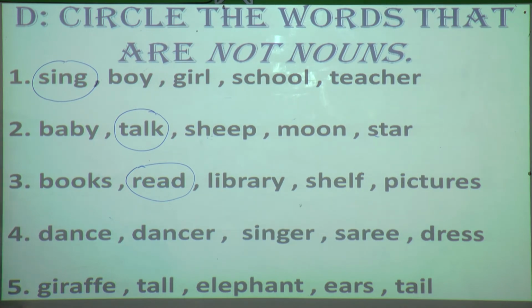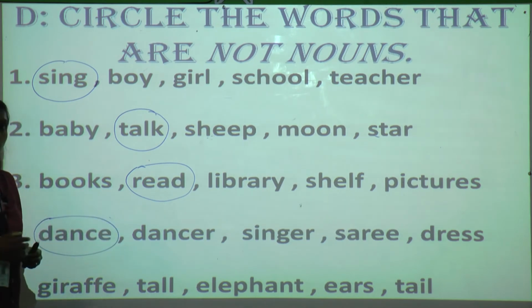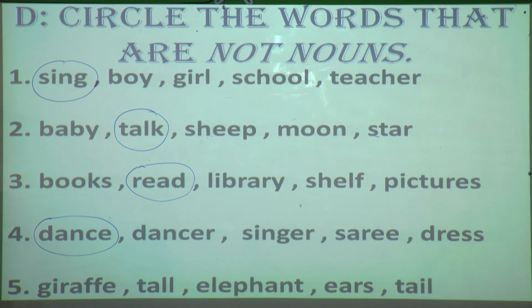Fourth, dance, dancer, singer, sari, dress. Now dance is what? It is a verb. So this is not a noun. So we can circle dance. What is dancer? It is a name given to the person who is dancing. So dancer, singer, sari and dress are nouns.